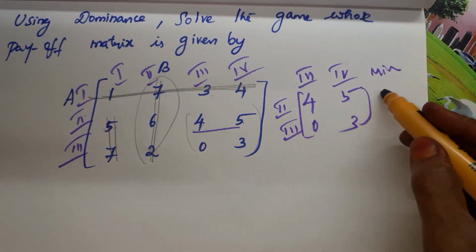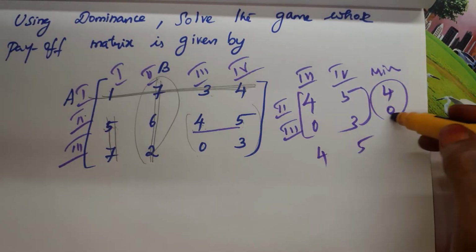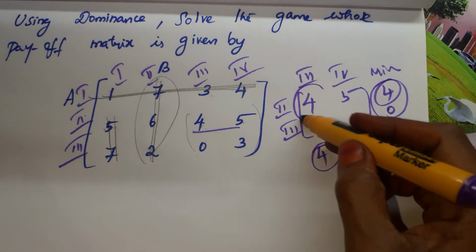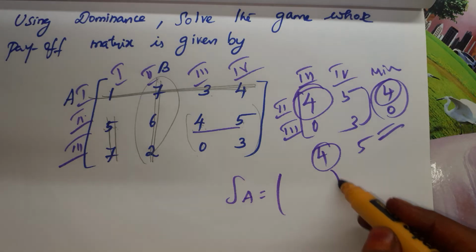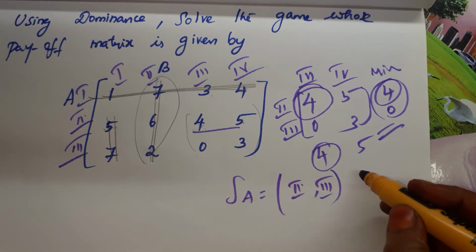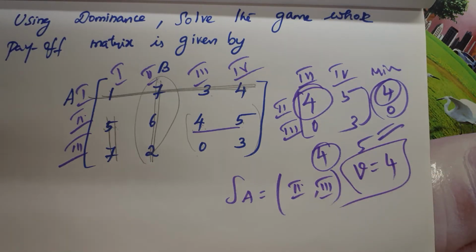Minimum means 4, 0, maximum means 4, 5. Minimum la maximum 4, maximum la minimum 4. Both are equal. Therefore, this is the saddle point. Saddle point is equal to 2, 3 and the value of the game V is equal to 4. This is the answer. Is it clear?